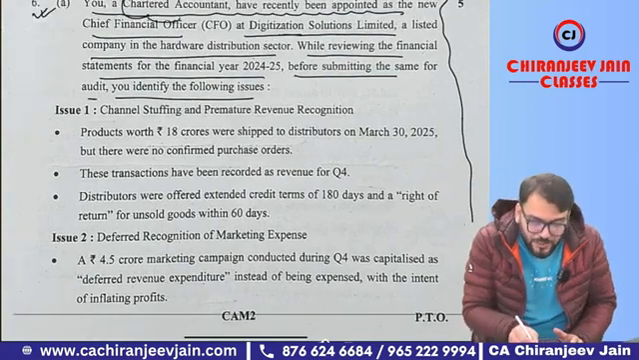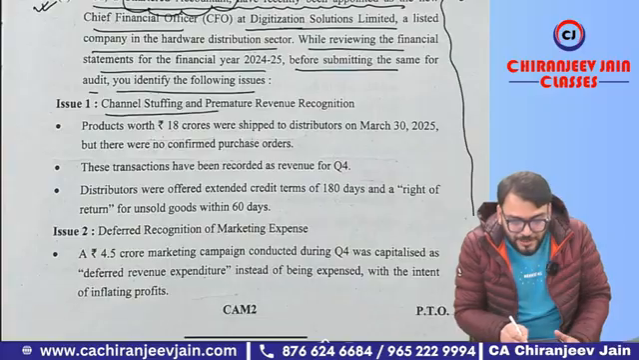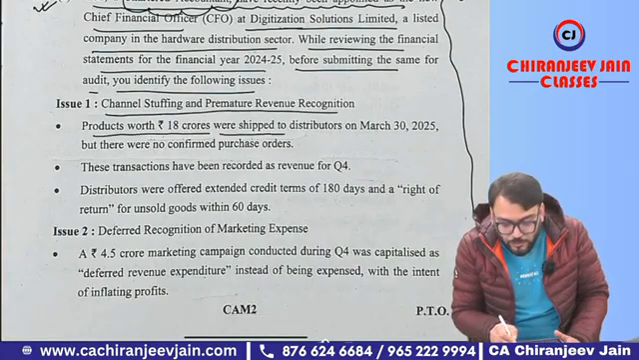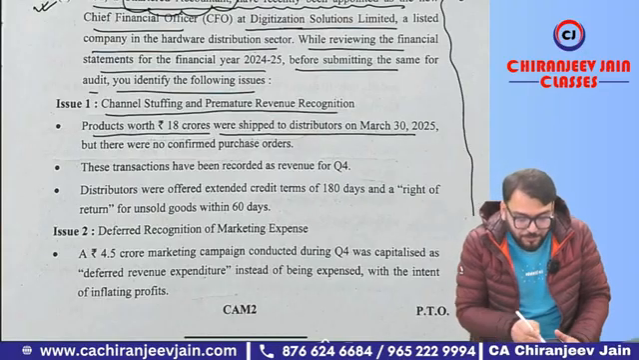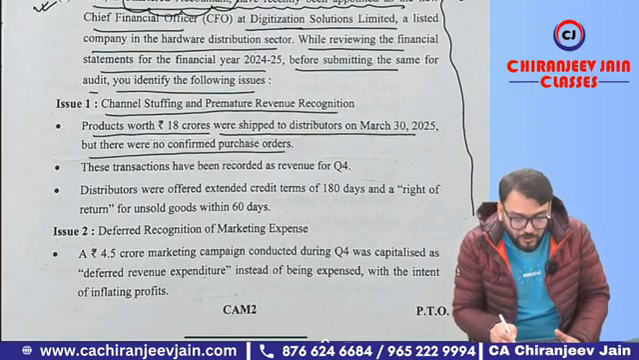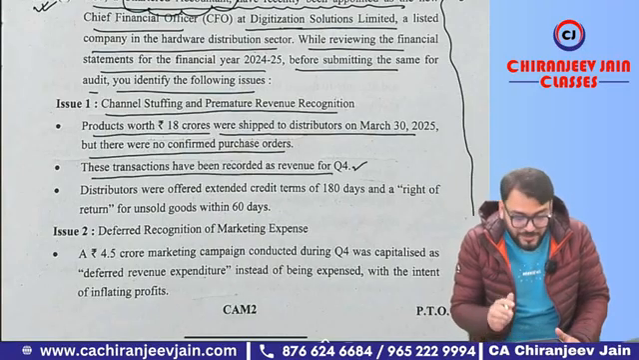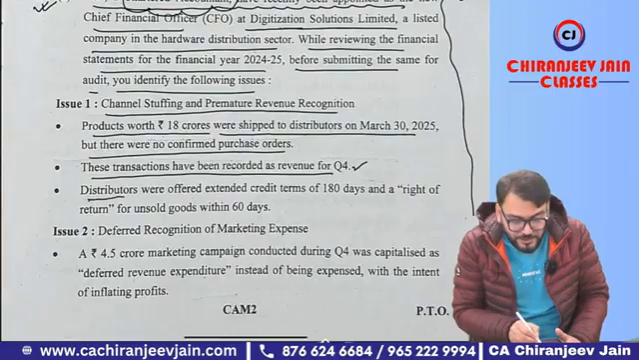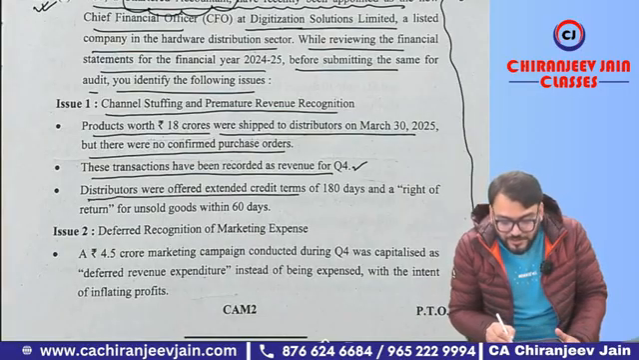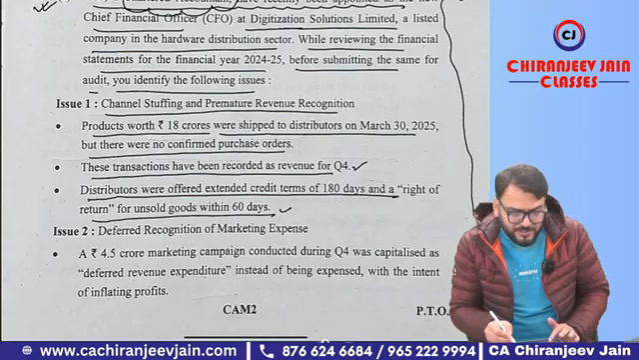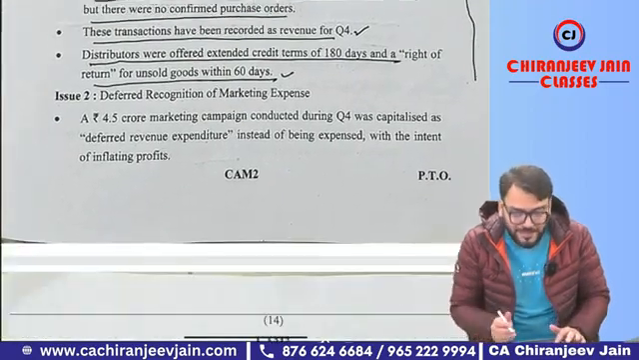So, as a chartered accountant, you are right now employed. Channel stuffing and premature revenue recognition. Products worth rupees 18 crore were shipped to distributor on 38 March, but there was no confirmed purchase order. This transaction has been recorded as revenue for Q4, not correct because control has not been transferred. Distributors were offered extended credit term of 180 days and the right of return for unsold goods within 60 days. Means you need to give accounting treatment as per Ind AS 15.